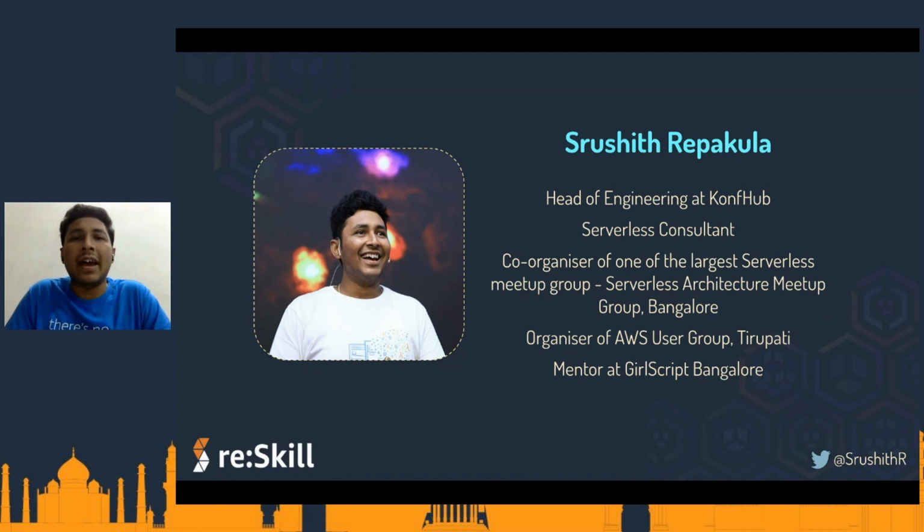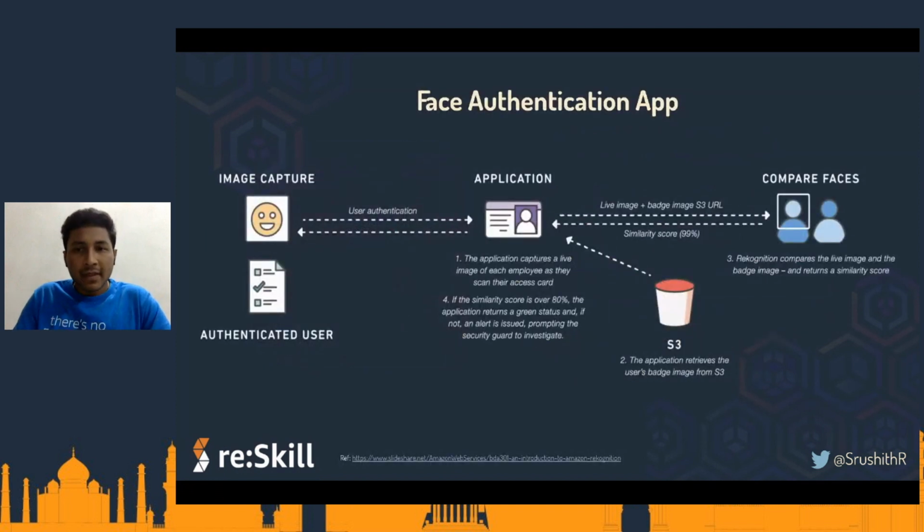Serverless has always been an aid to developers, taking away a lot of pain from us. And AWS has always been an aid to developers, bringing out a lot of services. There are close to 200 services as of today, and we will be consuming a few of them today to see how we can leverage them and build this application. So on the outlook, this is how it is going to look. We will be capturing an image. There is some sort of an application.